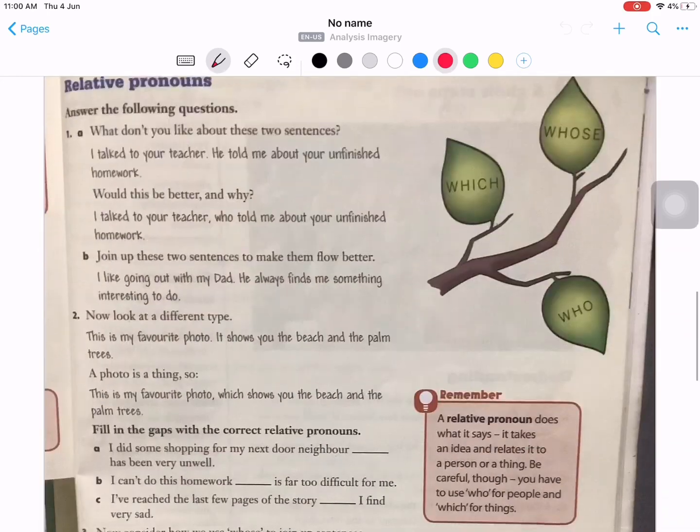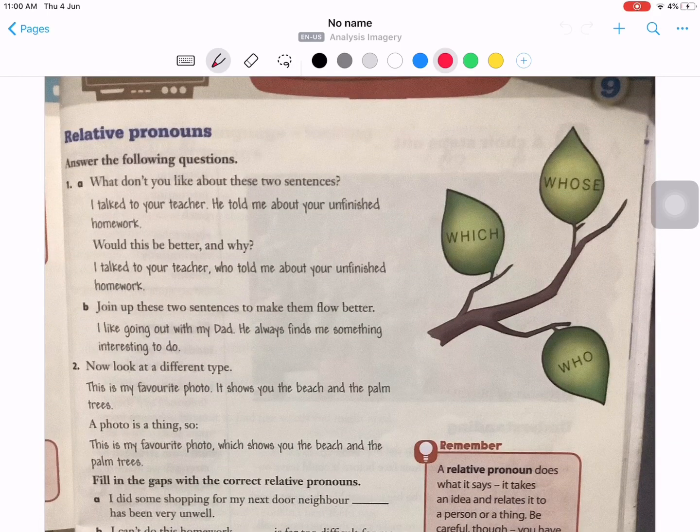Next, relative pronouns. Now we are only going to be talking about relative pronouns. I assume by now you already understand what relative pronouns are. What don't you like about these two sentences? I talked to your teacher. He told me about your unfinished homework. These two sentences are divided into two parts when you can combine them into one: I talked to your teacher who told me about your unfinished homework.